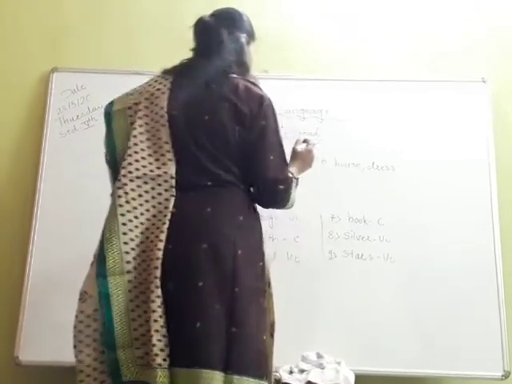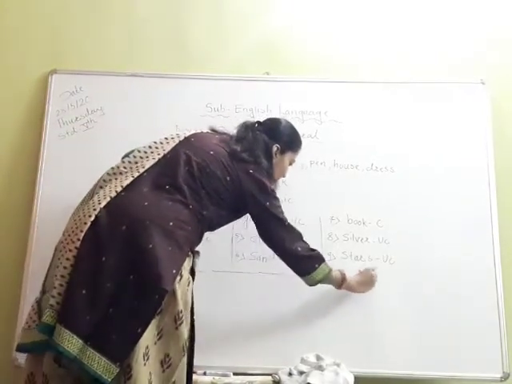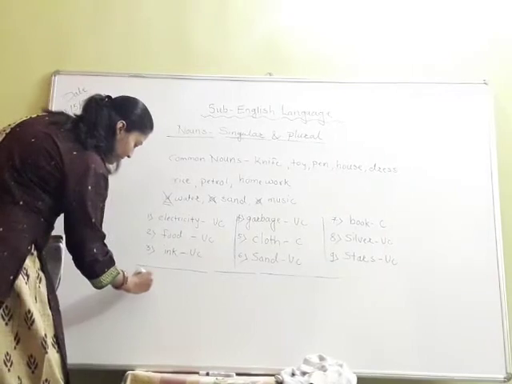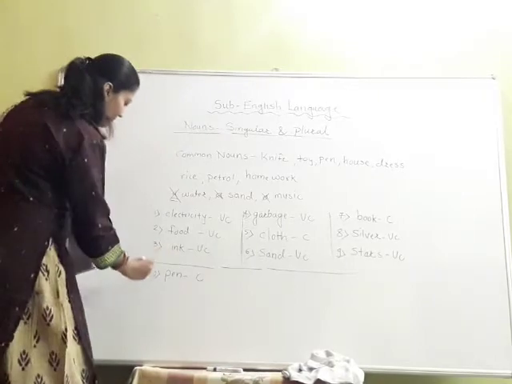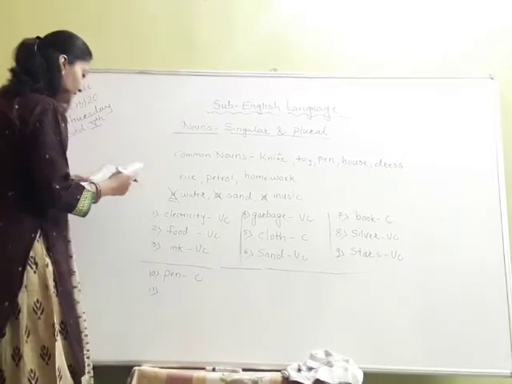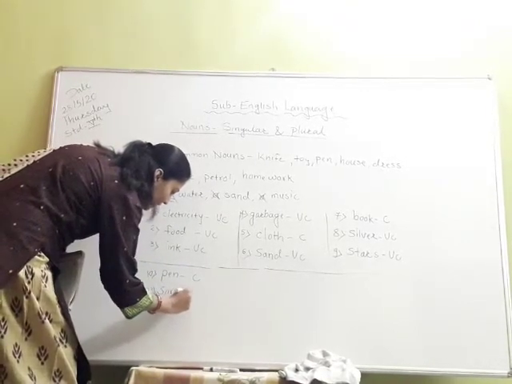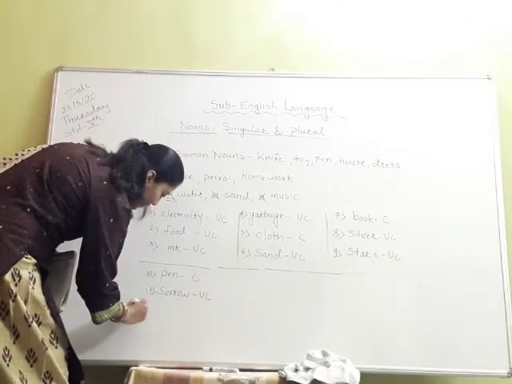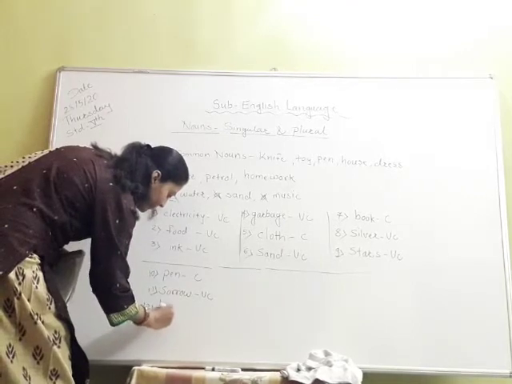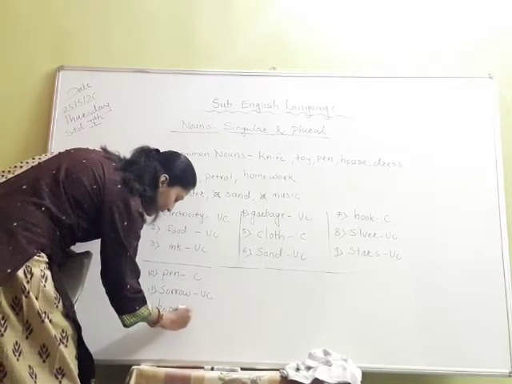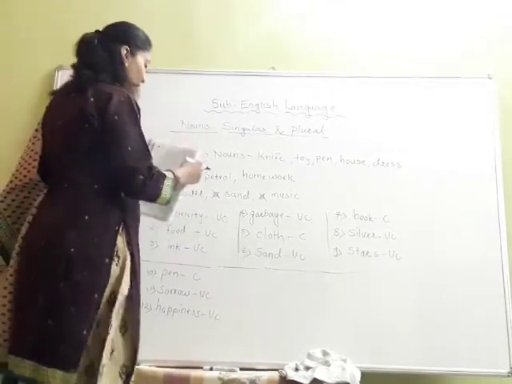Then pen. Pen is countable. 11th one is sorrow. Sorrow is uncountable. So we will write there UC. Then 12th one, happiness. It is also UC, uncountable. Then trophy.